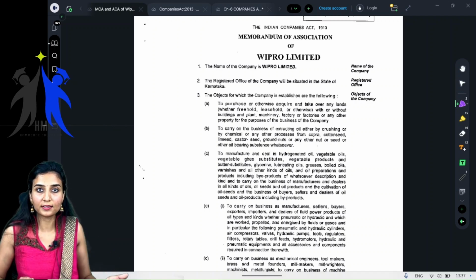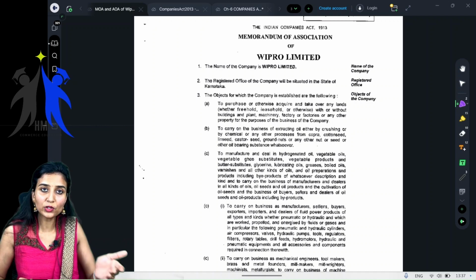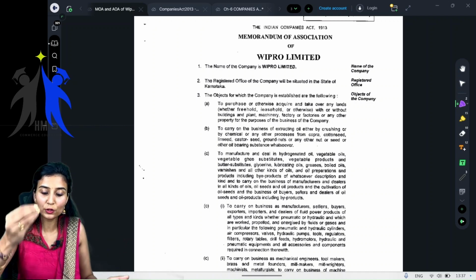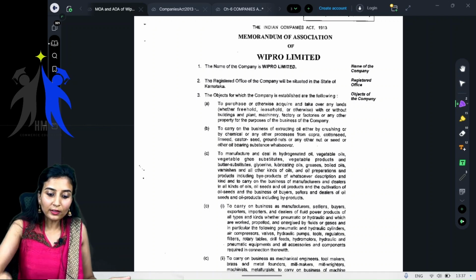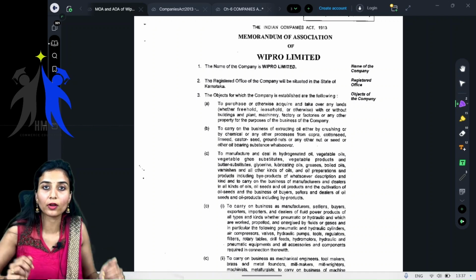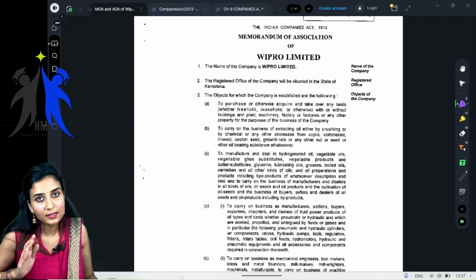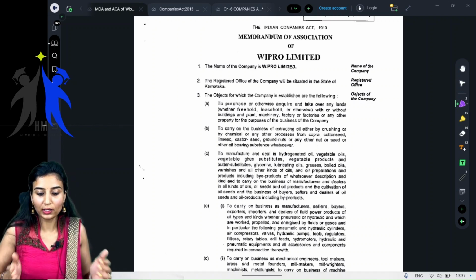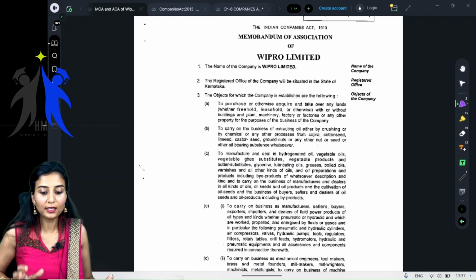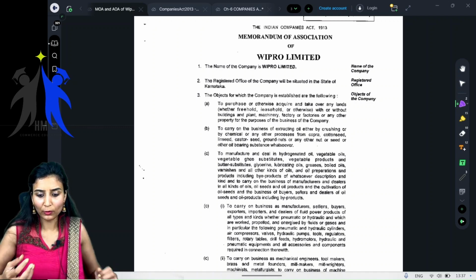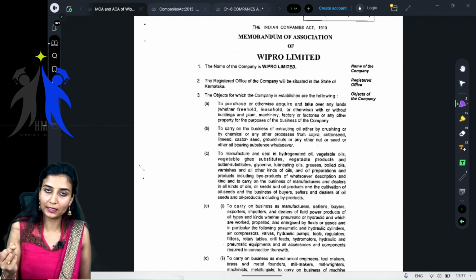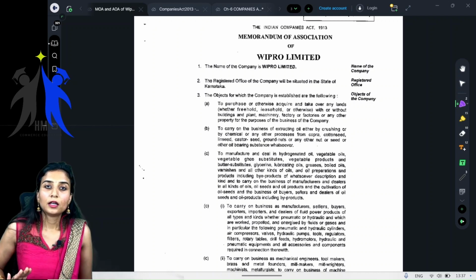A doctor, for example, whatever he learns, he has to implement it. When you as a patient go to a doctor, he has to prescribe medicines, he has to do operations, whatever he has learned should come out. In the same way, you as a chartered accountant, whatever you learn, you have to do it practically. So be very careful. Think that whatever you're learning now will help you in the future when you either practice or go into employment, right?